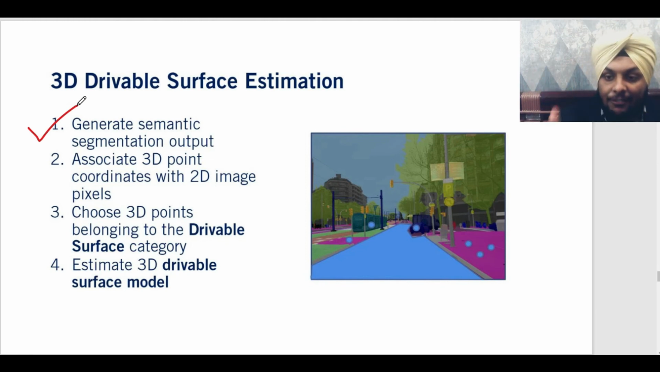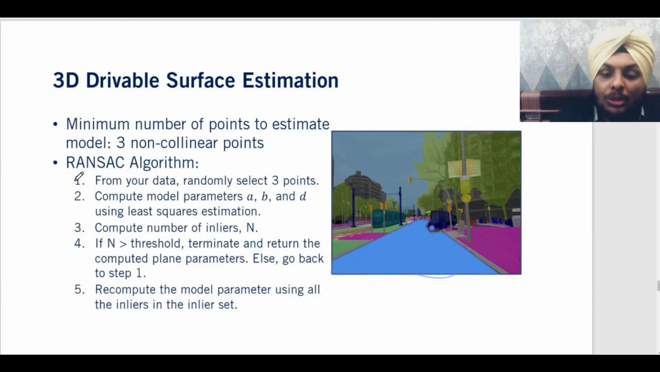Let's say there is a certain frame from the camera, right? You choose 3D points on that image, you allocate 3D points on that image, and using that you create a drivable surface. And one of the most famous algorithms that we use to do that is called RANSAC algorithm, that uses three non-collinear points to estimate a 3D drivable surface, which in this case is a road.